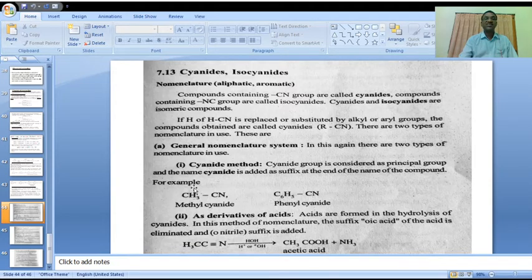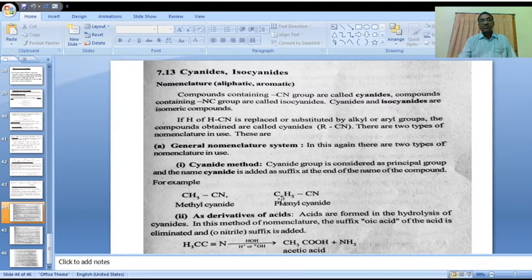This is not methane here. Methyl cyanide is a common name. In the IUPAC system we mention ethane, because it is a two carbon structure, ethane plus nitrile, because the functional group is cyanide. Then the name of this compound is ethane nitrile. Is it clear? Methyl cyanide, ethane nitrile.